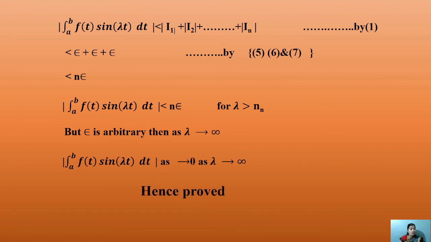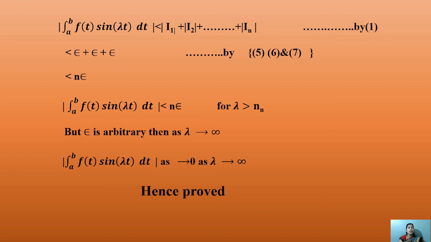Then |∫ from a to b of f(t) sin(λt) dt| tends to 0 as λ tends to infinity. This is the proof of the corollary depending on the Riemann-Lebesgue lemma.